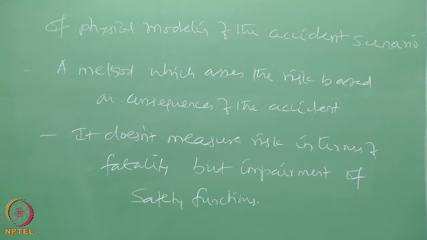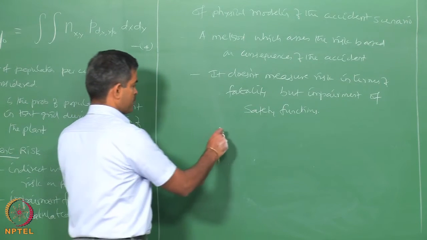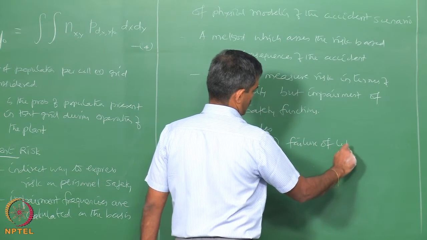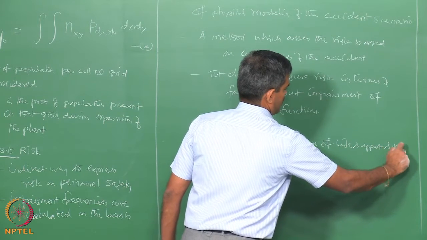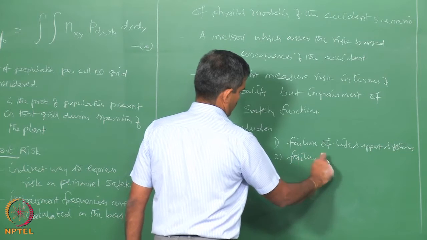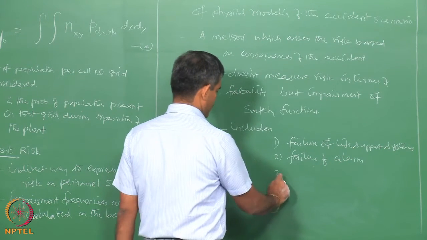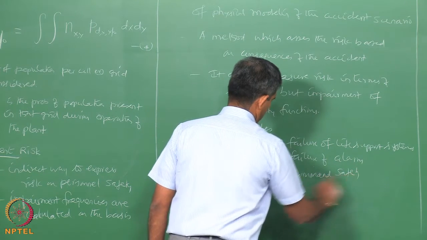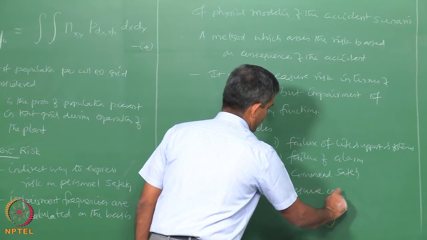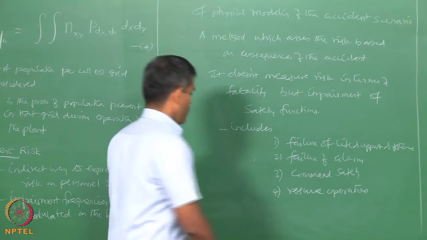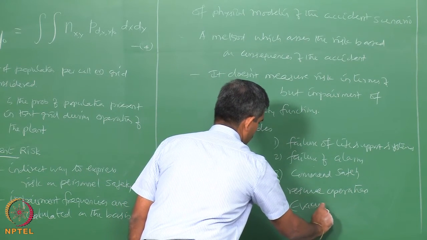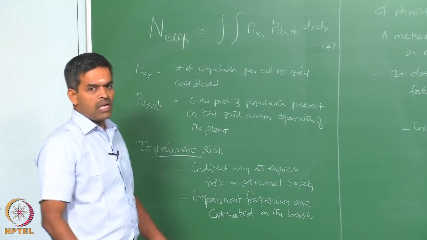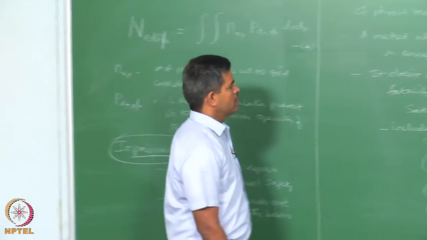According to UK legislation, the impairment of safety includes failure of life support systems, failure of alarm, command safety, failure of rescue operations, failure of evacuation safety, etc. So, interestingly friends, this is the only kind of risk assessment which does not include fatality.